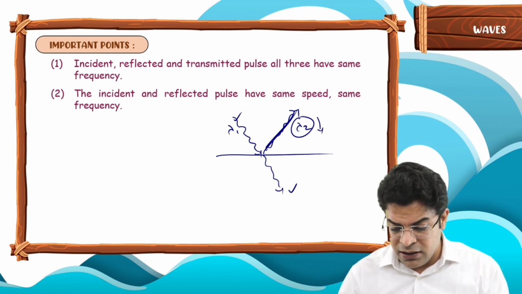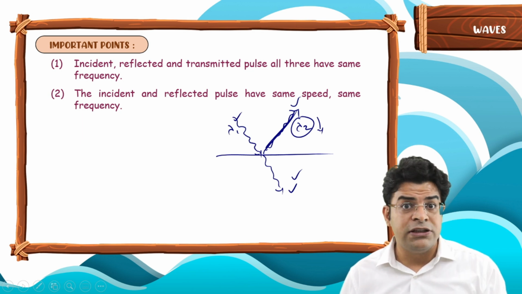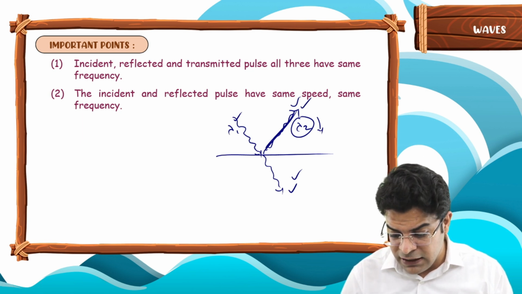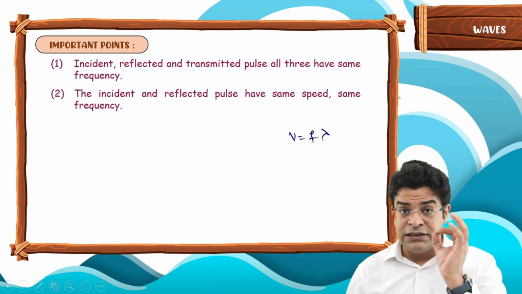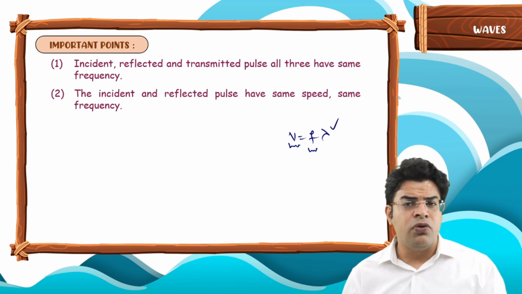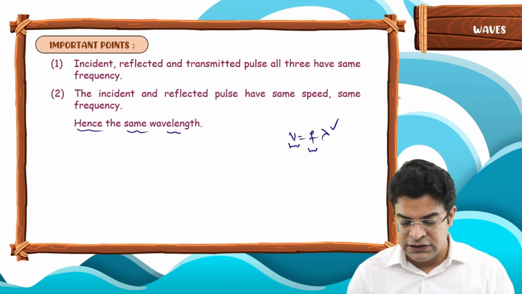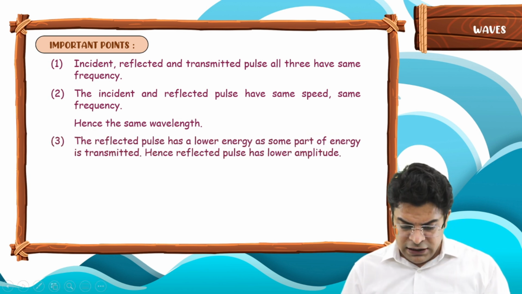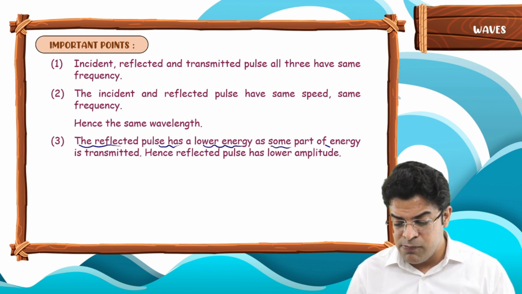Incident, reflected and transmitted all have the same frequency. So from v equals f lambda, as incident and reflected have the same speed and the same frequency, they are also bound to have the same wavelength. Hence the same wavelength.